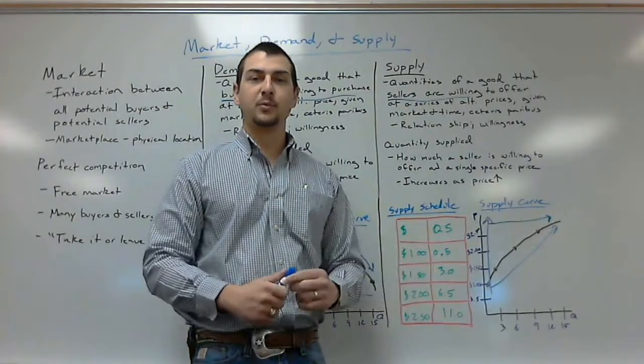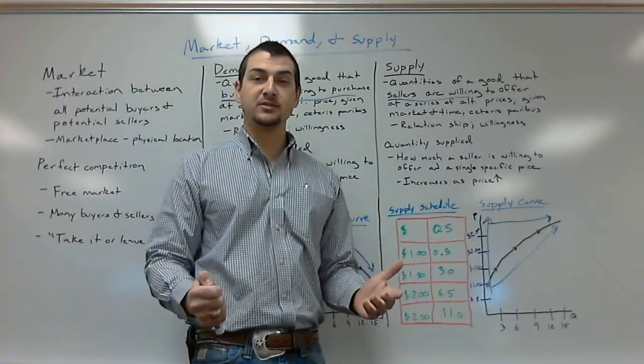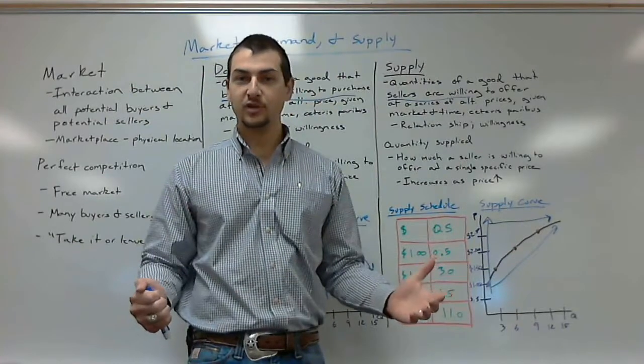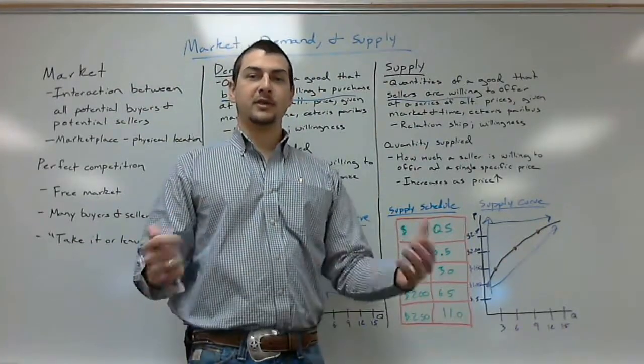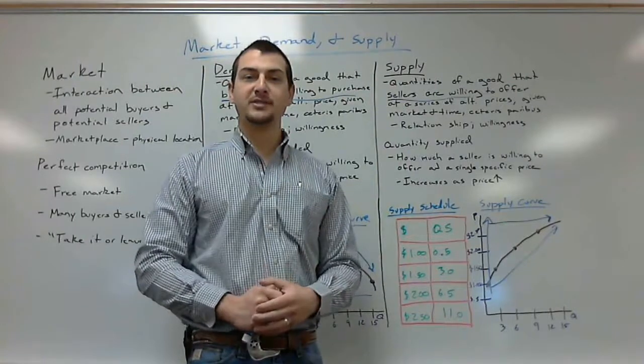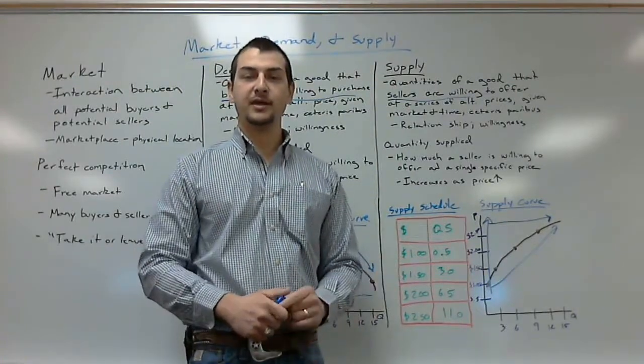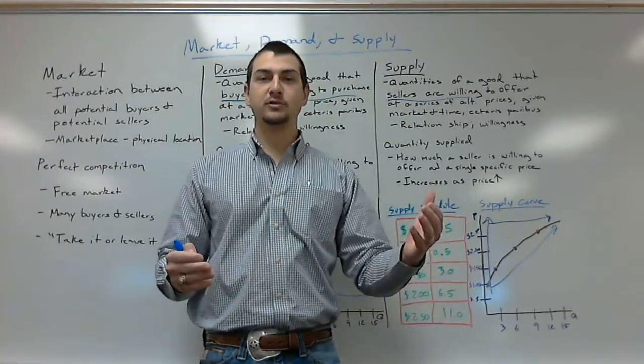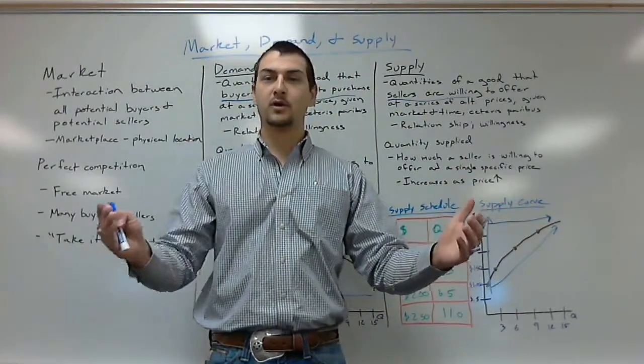Well, think about it from a producer's standpoint. If prices are real high, are you going to produce more or less of that crop? Typically, you produce more. If prices are real low, are you going to produce more or less of that crop? Well, you're probably going to produce less. And how that works out is, let's say you can produce two different crops. You can produce corn or cotton.